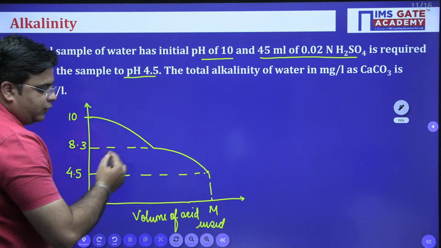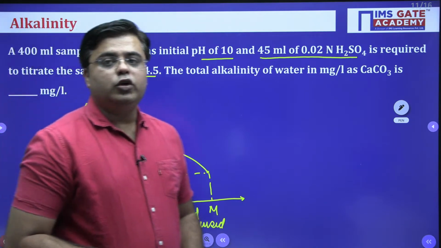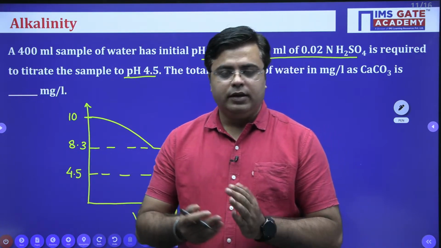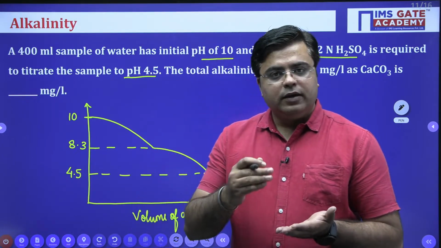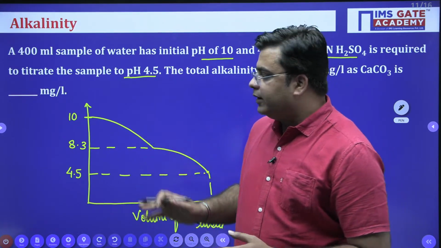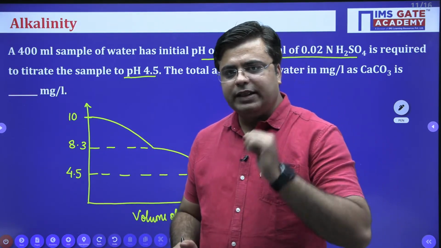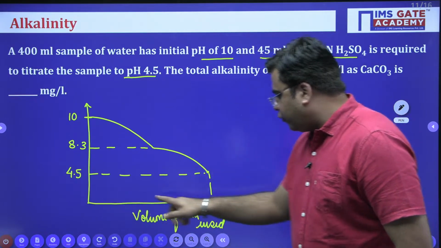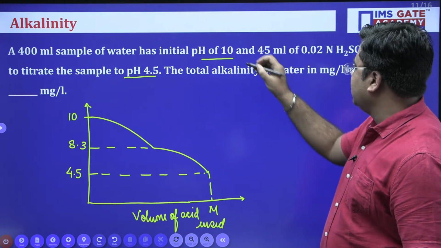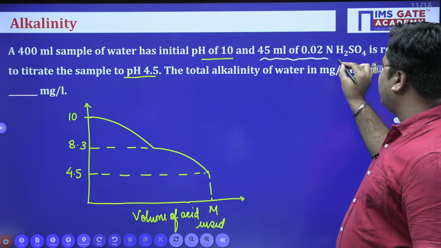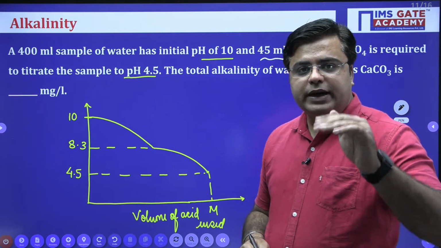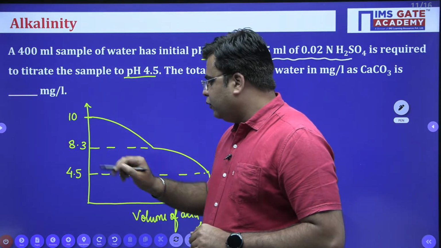Now this total volume of acid is used to neutralize all the types of alkalinity that is present in your water sample. It can be caustic alkalinity, carbonate alkalinity or bicarbonate alkalinity. So in this question, directly it is given that a total of 45 ml of 0.02 normal H2SO4 is used to bring down the pH from 10 to 4.5.